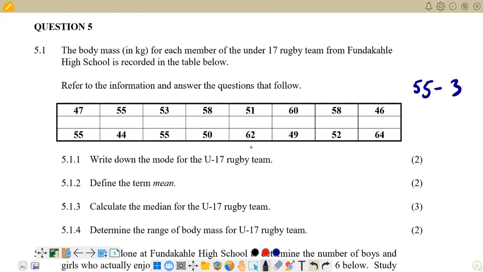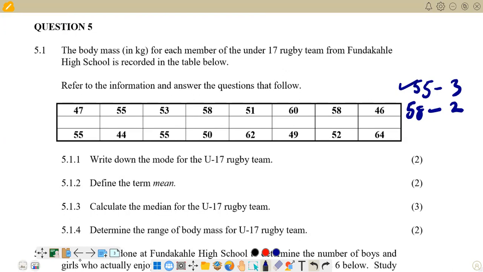Maybe we should check if any others appear more times. We see 58 again, appearing only 2 times there. We can check for any other that appears more times, and we don't have any. So that leaves us with 55 as our answer.